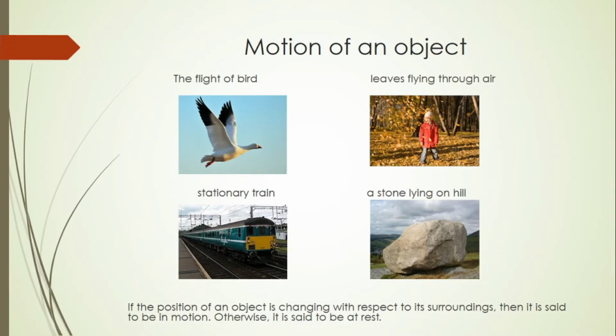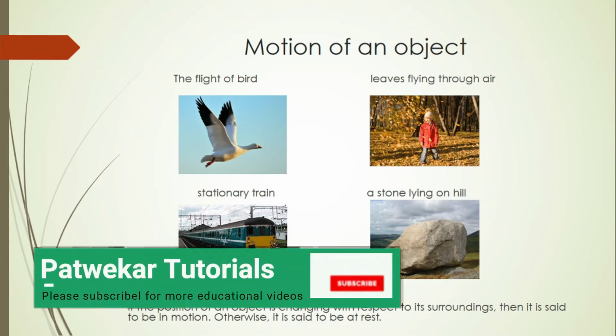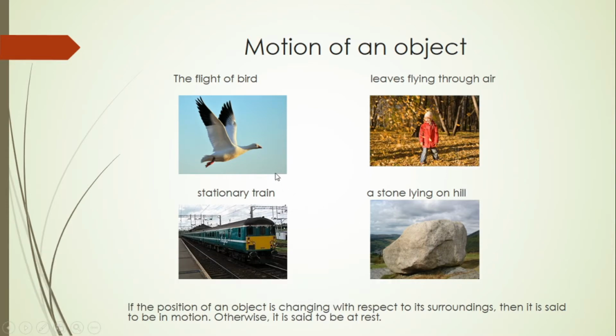Motion of an object. The moment we say motion, how do we feel? Just look at the examples, like the flight of a bird, leaves flying through air. Can you see motion? They are in movement. Whereas a stationary train is not moving, so the train is not in motion. A stone lying on a hill, since the stone is not moving, is a stationary one. So flight of the bird and leaves are examples of motion, and the stationary train and a stone lying on a hill are not in motion.